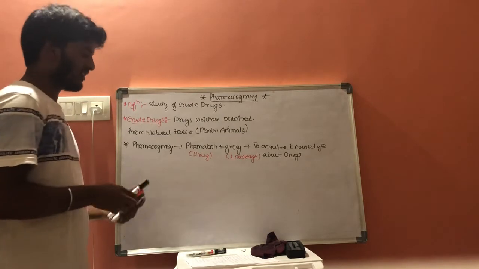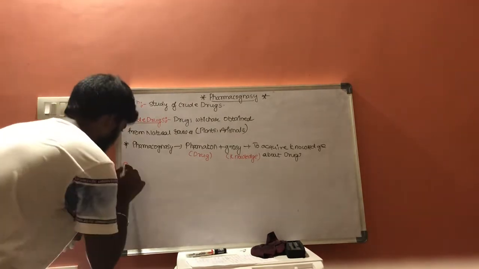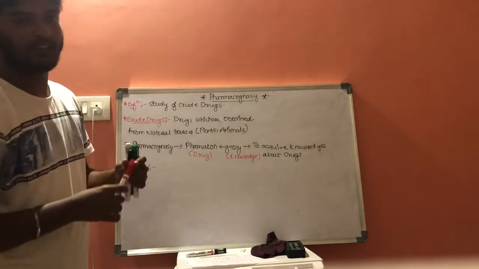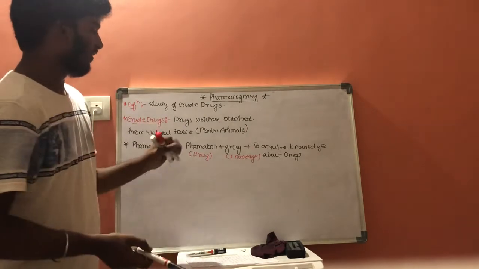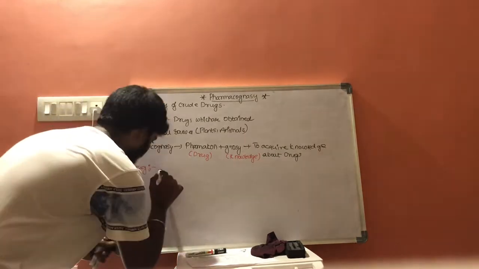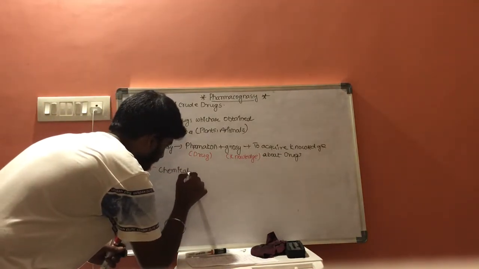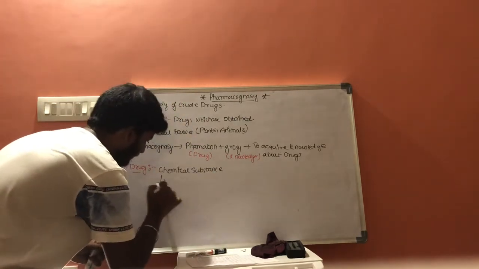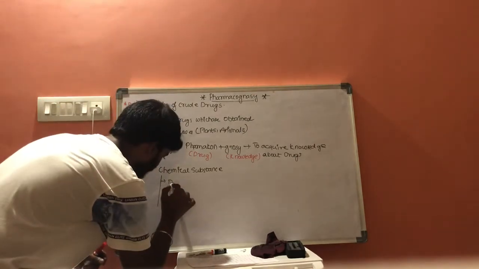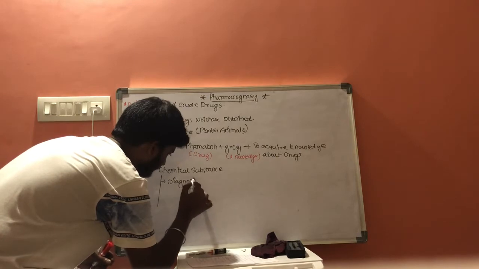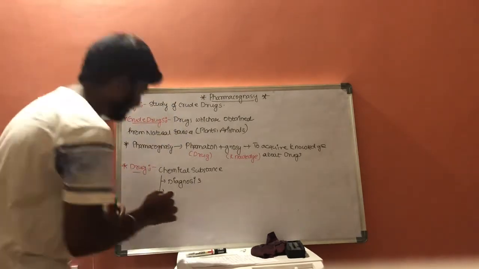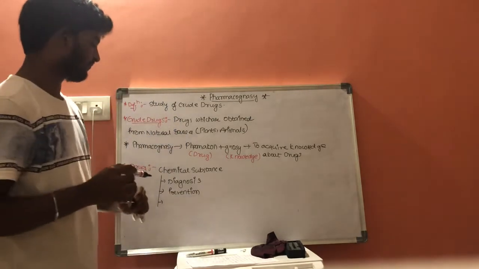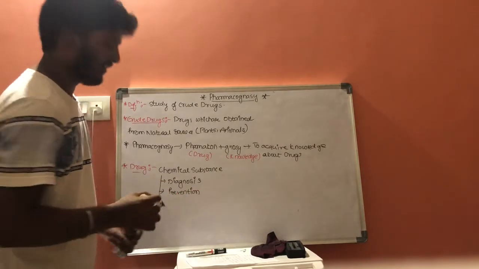Now, let us discuss the word drug. What is a drug? A drug is a chemical agent or chemical substance which is used in three conditions: first, diagnosis; second, prevention; and third, treatment.